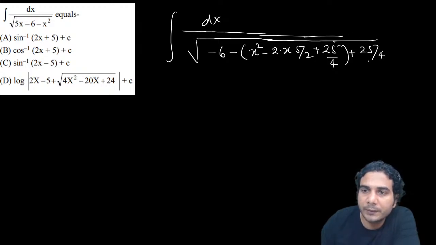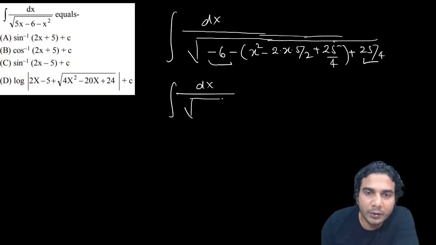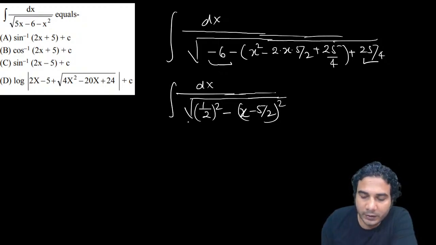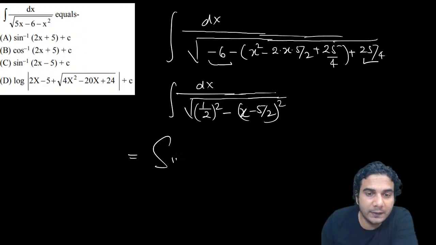And you can club these two terms, this and minus 6. So it is finally dx upon under root of, minus 6 and plus 25 by 4 is plus 1 by 4, which you can write as (1 by 2) the whole square, minus (x minus 5 by 2) the whole square. All right. Now it is 1 upon under root of a square minus x square. So it will be in terms of sine inverse, right? So it is sine inverse of x upon a. All right, that's it.